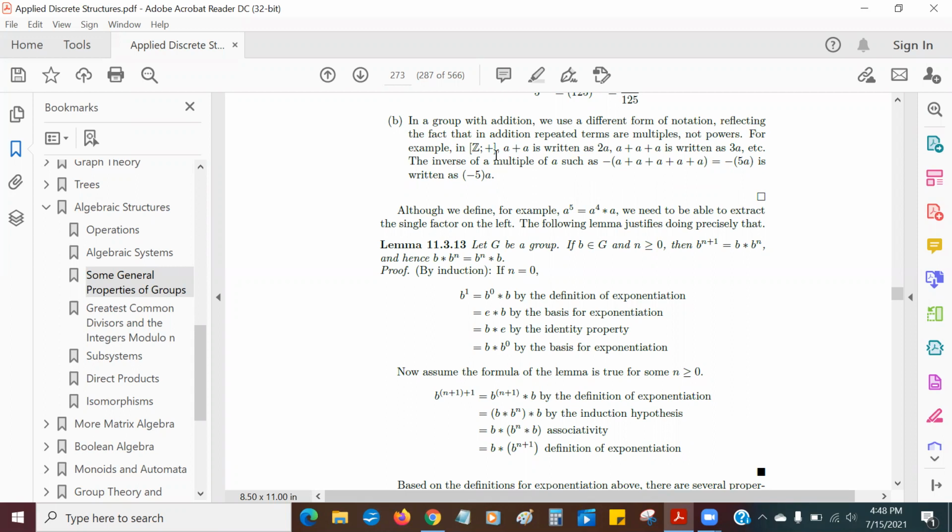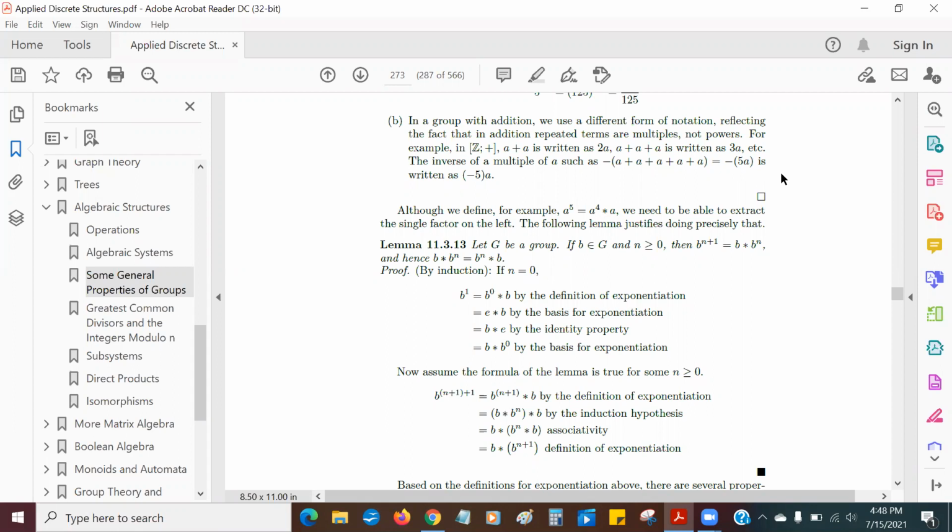Before, when the operation was just a random operation star, we were calling that A to the 5th power. So in a way, 5A is kind of the A to the 5th power. It's a different way of writing the same thing. Either way, it's a shorthand, right? Instead of writing A plus A plus A plus A plus A, you write 5A. Instead of writing A times A times A times A times A, you write A to the 5th.